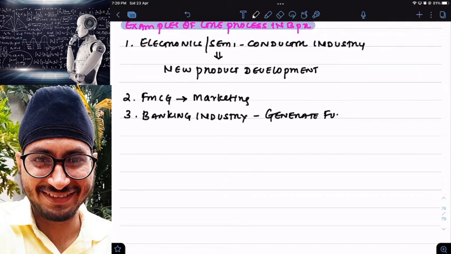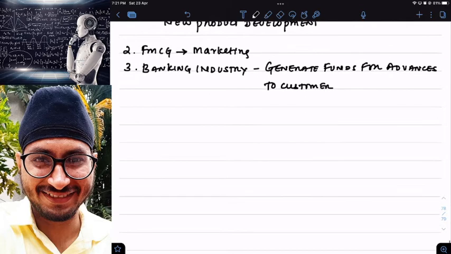Generate funds for advances to customers. That means generate as many funds and deposits as possible, so that a bank will be able to provide loans to customers. Otherwise, if the bank is not getting enough deposits, from where will it get money to give to customers in the form of loans and advances? Then we have the insurance industry.